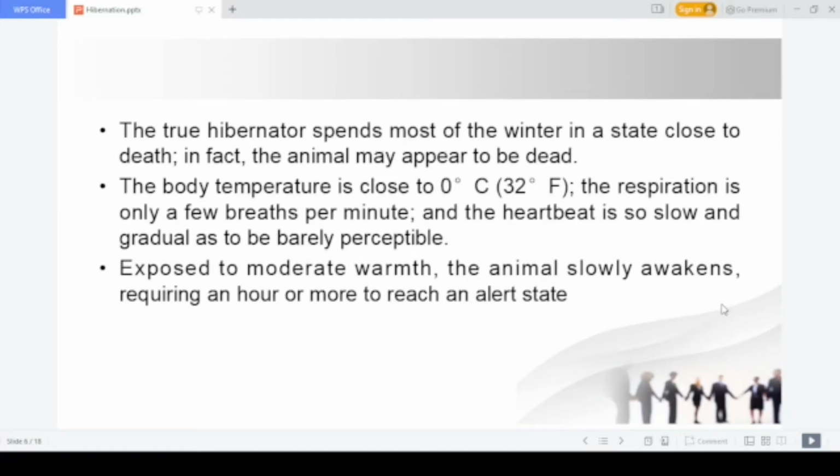So the scientists have tried that. With increased temperature or exposure to moderate warmth, the animal slowly awakens. They require only 1 or 2 hours to come back to their normal state. So that is another peculiar thing.